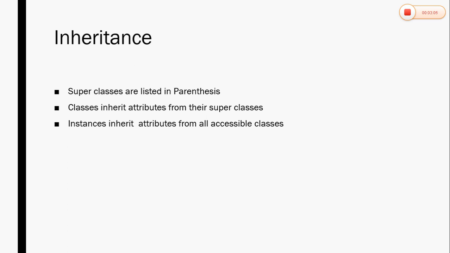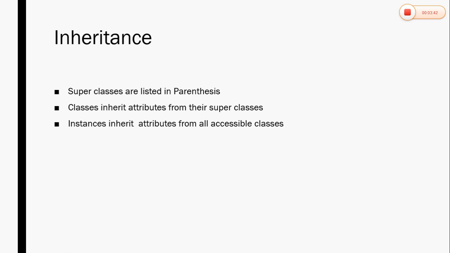That is, here the first point is superclasses are listed in parentheses. To make a class inherit attributes from another class, just list the other class in parentheses in the new class statement's header line. And classes inherit the attributes from the superclass. That is, instances inherit the attribute names defined in their classes. The classes inherit all the attribute names defined in their superclasses. And each instance gets the names from the classes it was generated from, as well as the classes of superclasses.